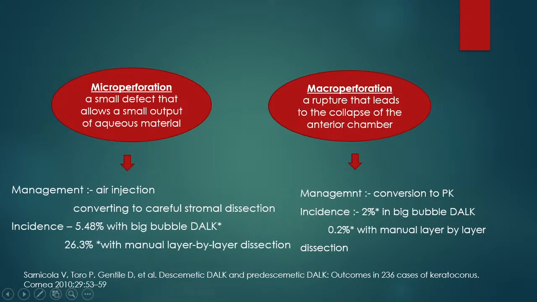There are two types of perforations that have been classified in Descemet membrane perforations due to DALK: micro perforations and macro perforations. Micro perforations allow a small output of aqueous, and macro perforations lead to a complete collapse of the anterior chamber. The management also varies. In a case of micro perforation, we can just inject air, which will lead to sealing of that defect, and then we can convert to a manual procedure with careful stromal dissection. In a case of macro perforation, we will need to convert to a full thickness penetrating keratoplasty.